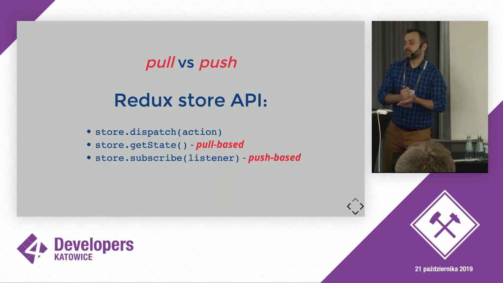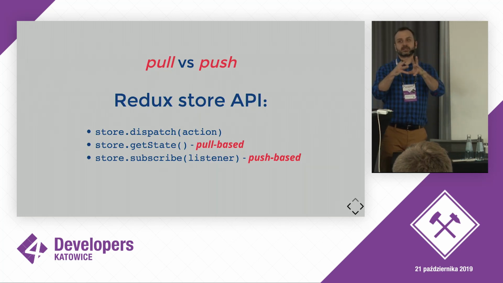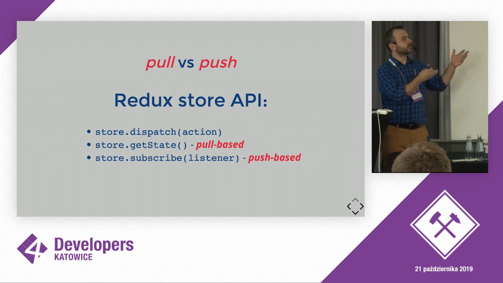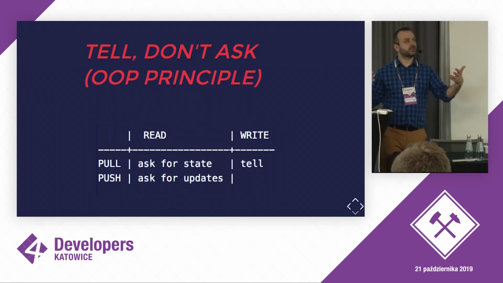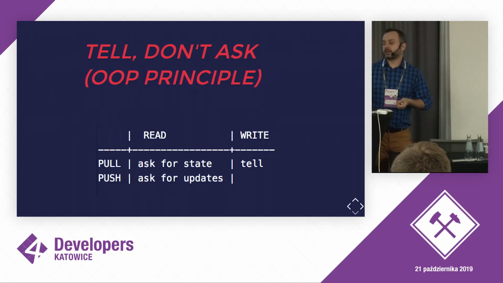One of the most brilliant things I consider that was introduced in Redux is that it's a very small amount of code that is very extensible and allows us to integrate Redux with lots and lots of different tools. If we are pull-based, go on. If we want to be push-based, then go on.